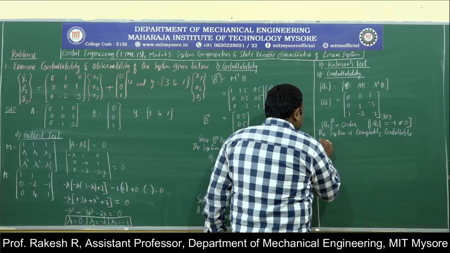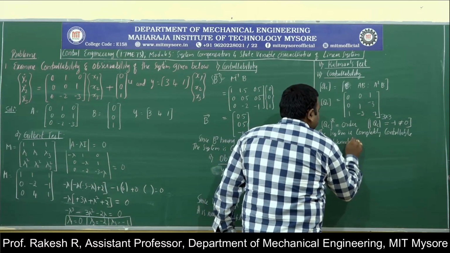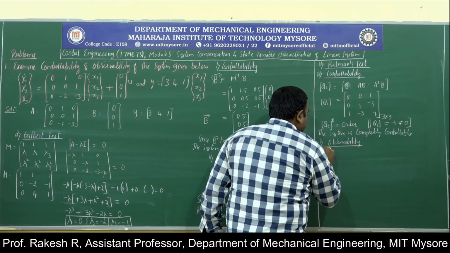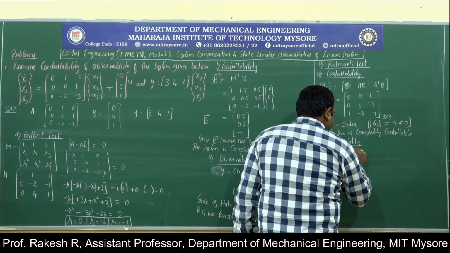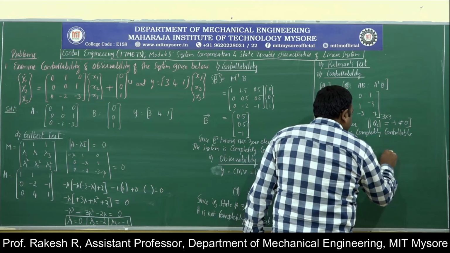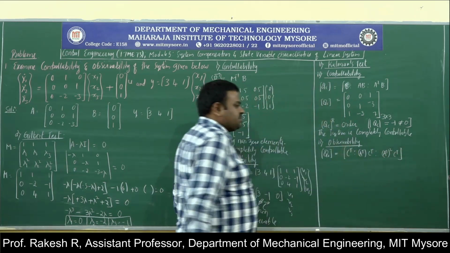Next, second one, observability. Again, find out the observability matrix. Observability matrix will be C transpose, A transpose into C transpose, A transpose whole square into C transpose.